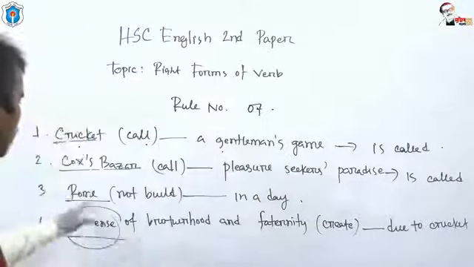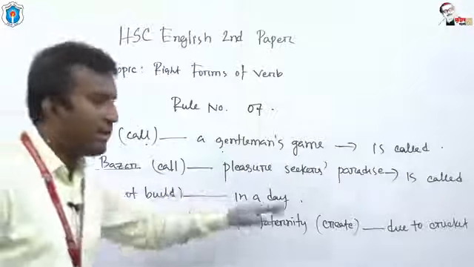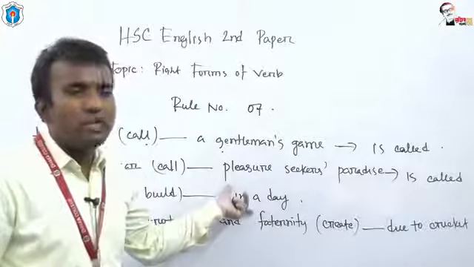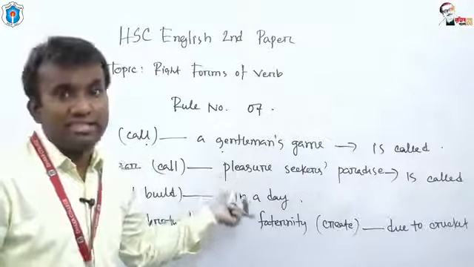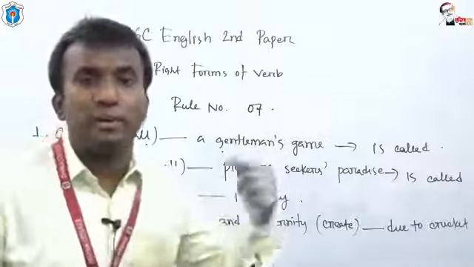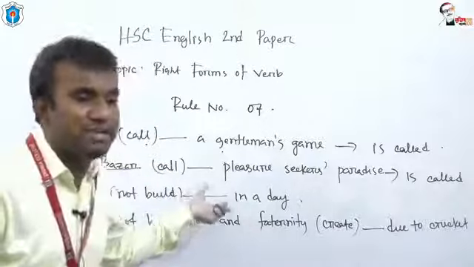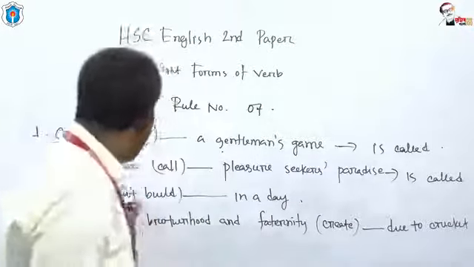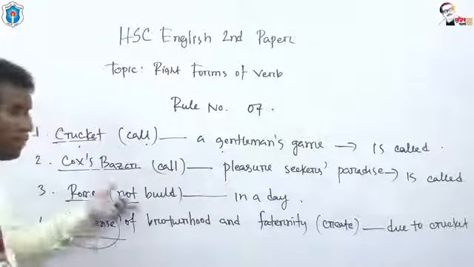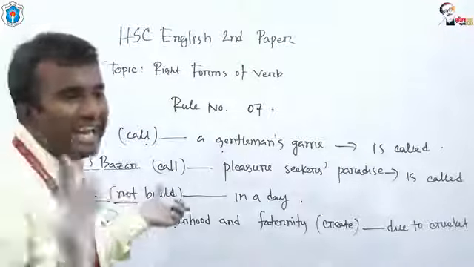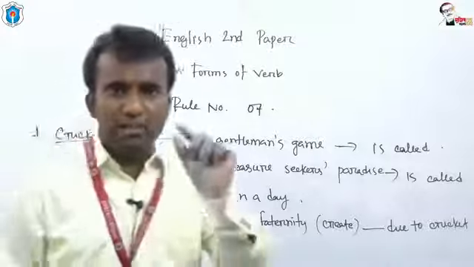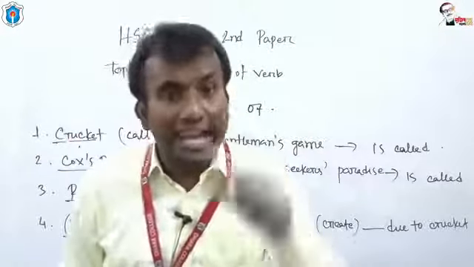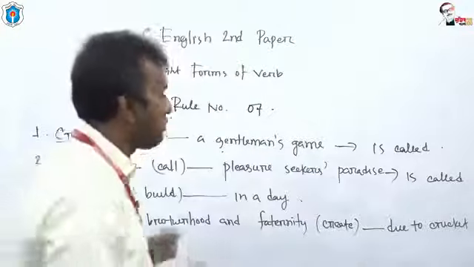Next one, Rome not built in a day. This is an event which took place in the past. That's why we have to create passive voice using past indefinite tense. But there is a 'not', and we have to make it negative. So we have to use past indefinite tense, passive voice, and negative in past indefinite passive voice. And what should be the answer?